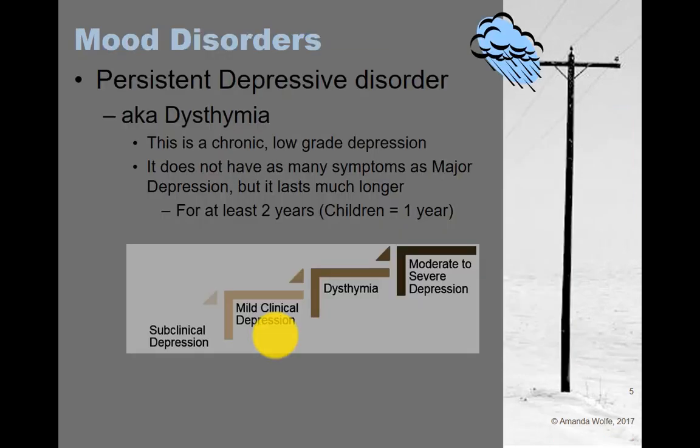So then we move to persistent depressive disorder, which is also called dysthymia. And this is a chronic low-grade depression. So your symptoms are not as severe, but it's chronic. And what do I mean by chronic? Well, you have to have it for 2 years, unless you're a child, and then it's just 1 year because they have shorter little lives, right? So again, depression, 2 weeks; dysthymia, 2 years. Anytime you see the phrase chronic low grade, it's either going to be dysthymia or cyclothymia. That thymia root is how you know it's chronic low grade.